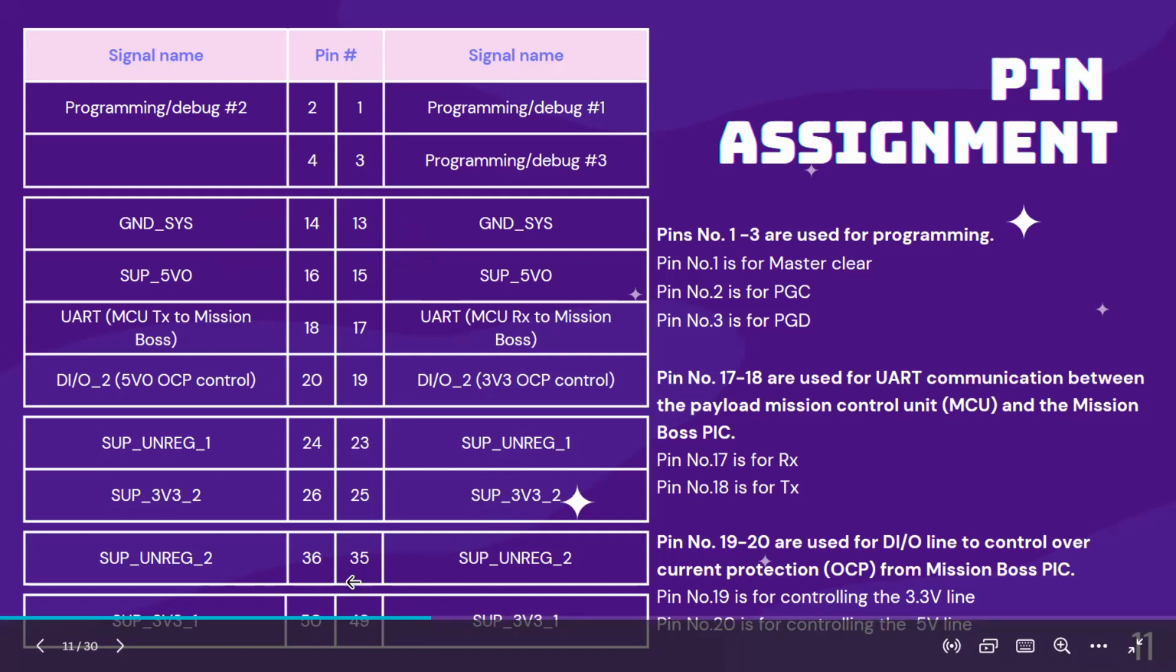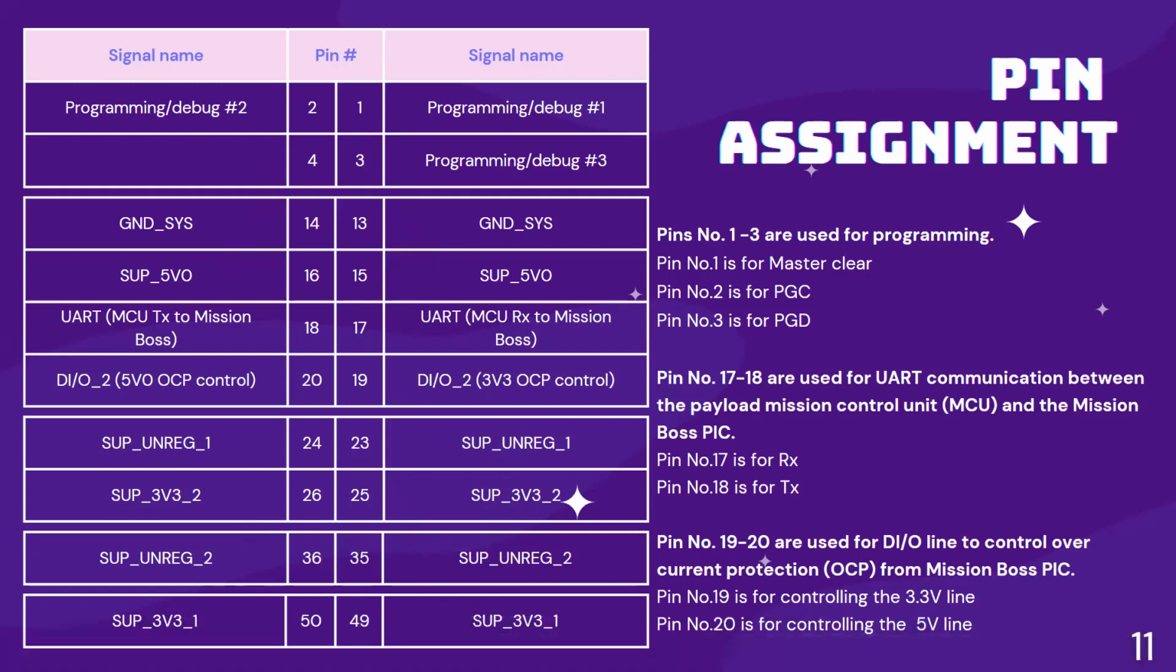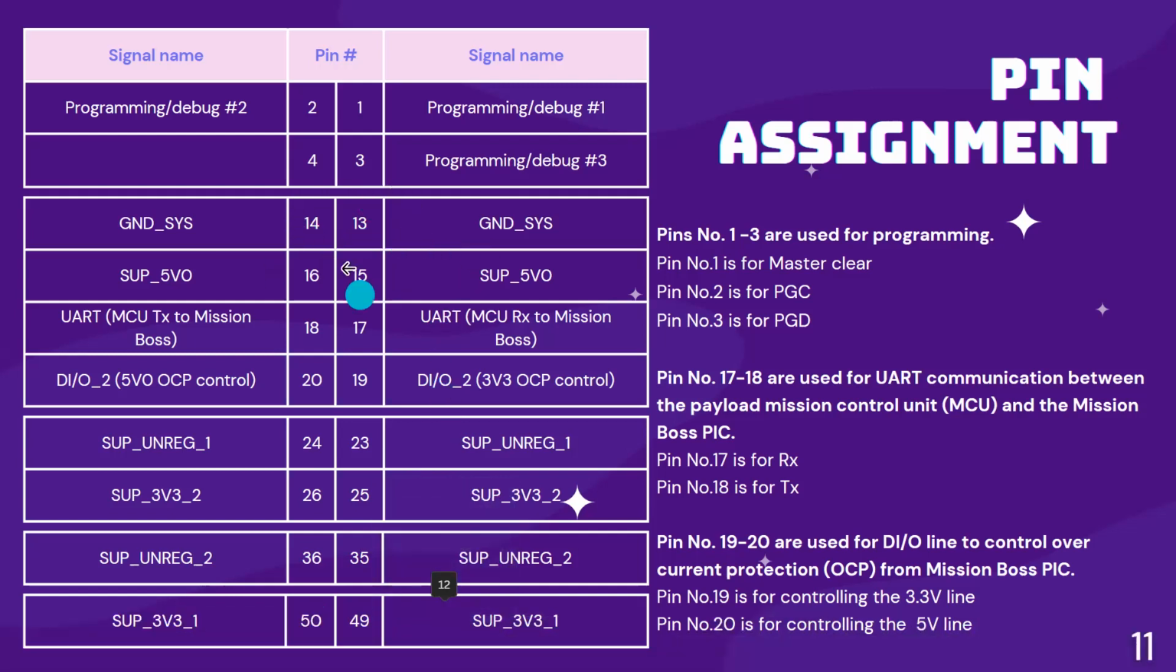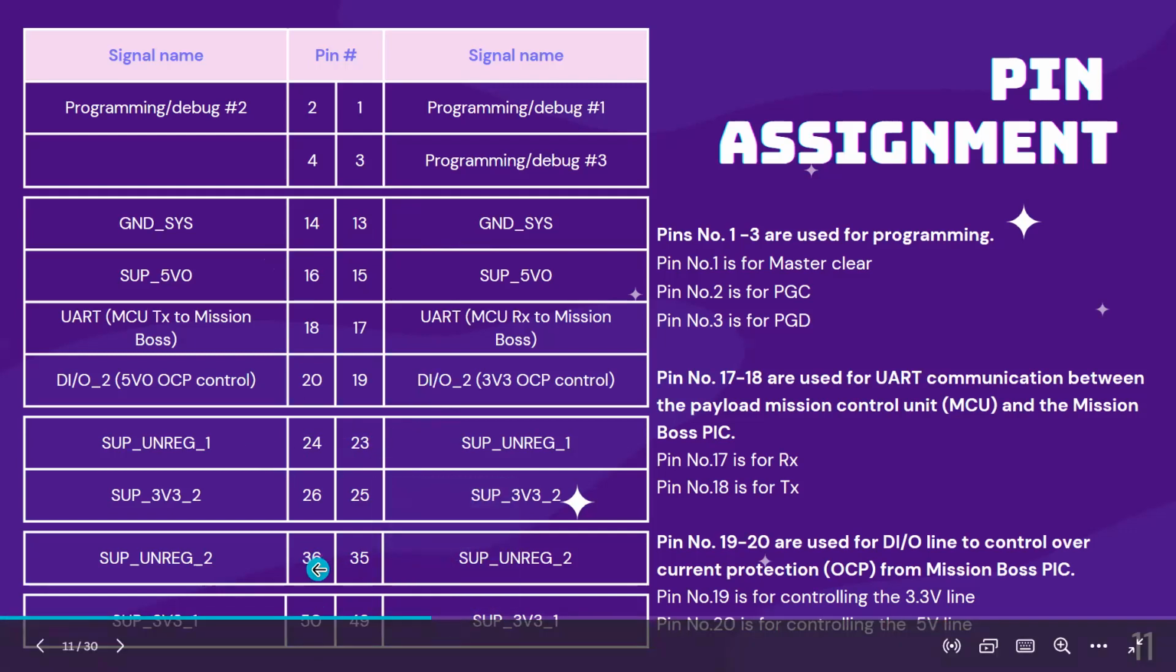The satellites will use these lines and take the power from these pins. So these power pins are common for all subsystems, so you cannot change this assignment. This is just for power supply, and this is the ground. The power supply for high voltage, unregulated 1 and unregulated 2, is used for the bus system, and the power supply 3.32 is for the mission.